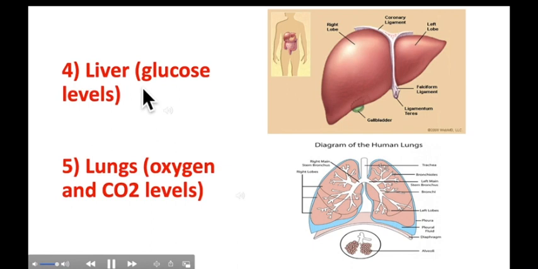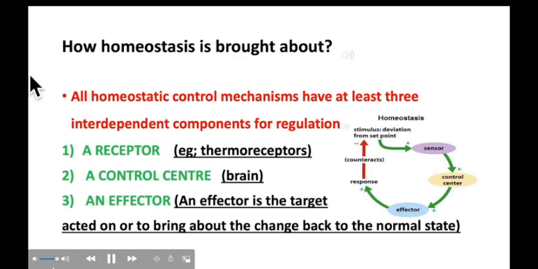Number 4, liver, which regulates the level of many solutes in the blood and removes poison. And apart from this, it also regulates blood glucose levels. And last one, lungs, which regulate the exchange of carbon dioxide and oxygen. Let's discuss how homeostasis is brought about. The work of these organs that we studied before must be coordinated to achieve homeostasis.